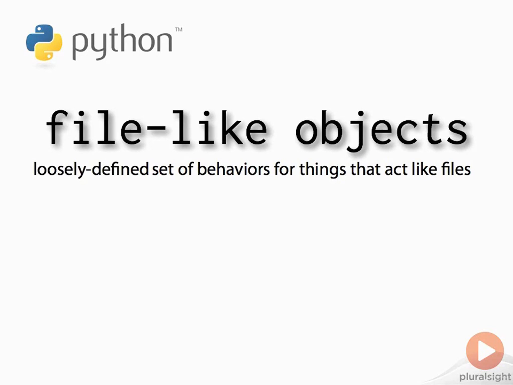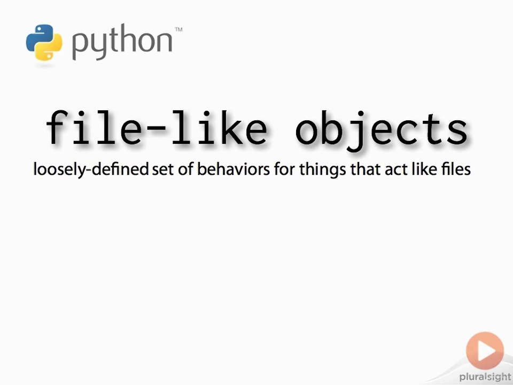There's a notion in Python of file-like objects. This isn't as formal as a specific protocol, like the sequence protocol is for tuple objects, but thanks to the polymorphism afforded by duck typing, it works well in practice. This is where the easier to ask forgiveness than permission philosophy comes into its own.